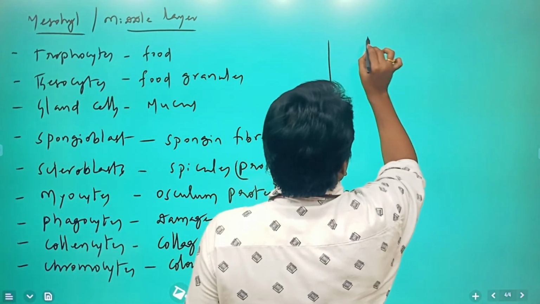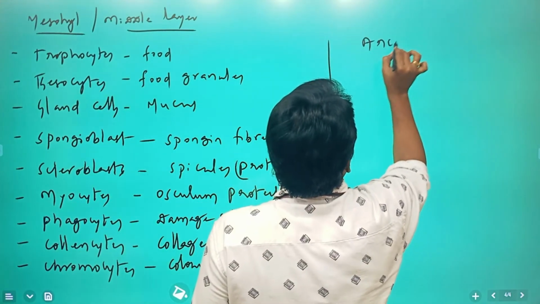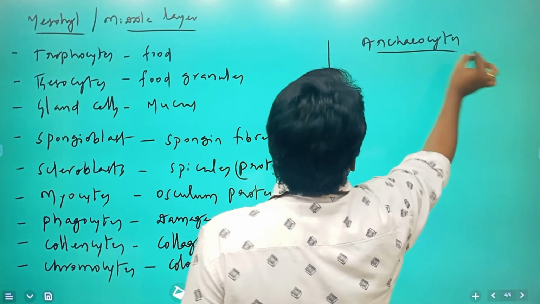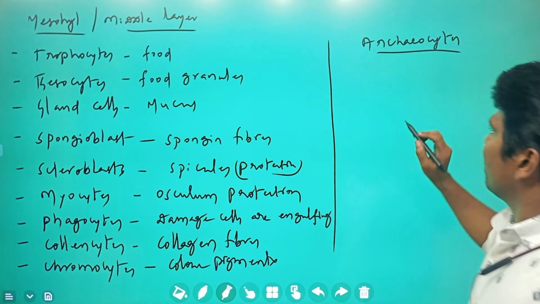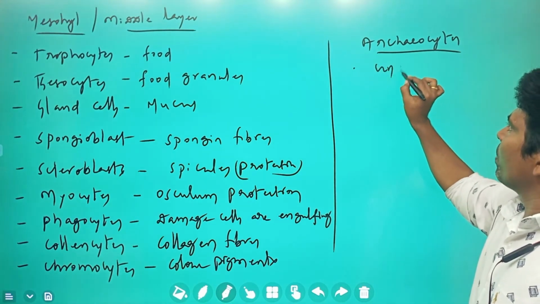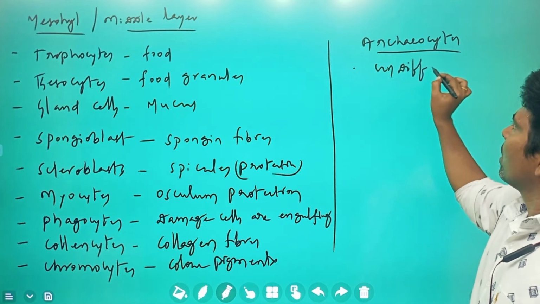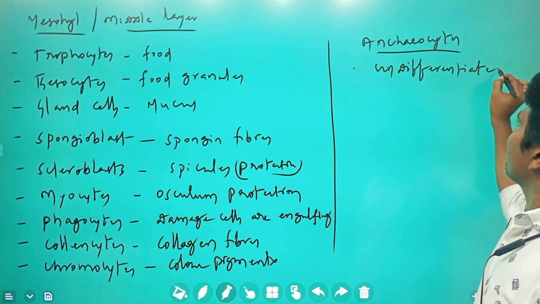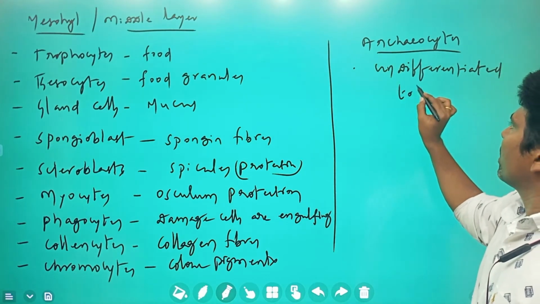Another important cell type is the amoebocytes, the archaeocytes. These archaeocytes are undifferentiated totipotent cells.